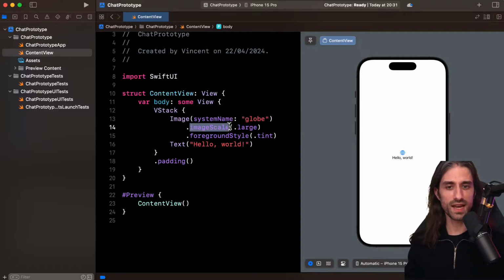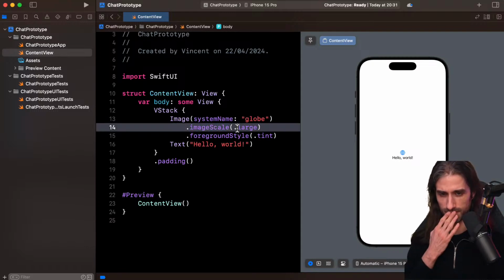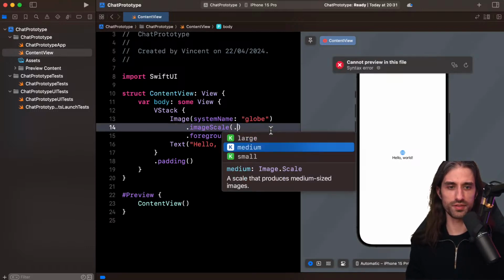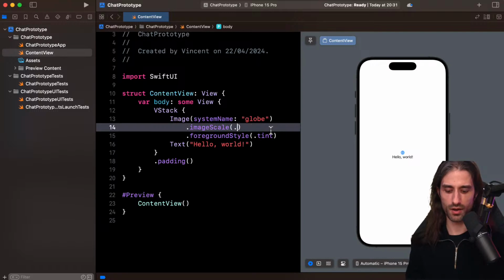And for image scale, it's the argument we pass: what is the actual scale of the image? We used a large image, but we could also have said a medium image or a small image.